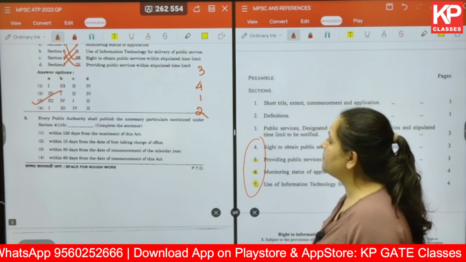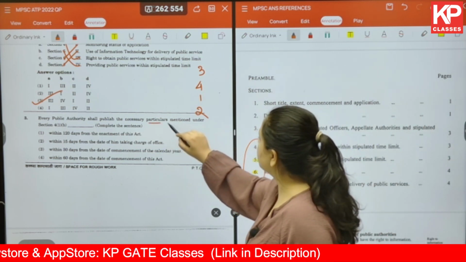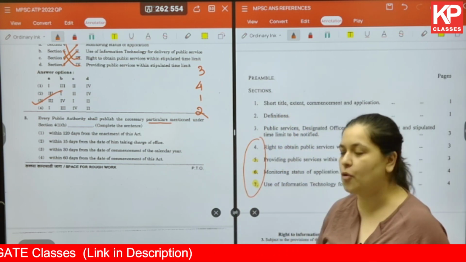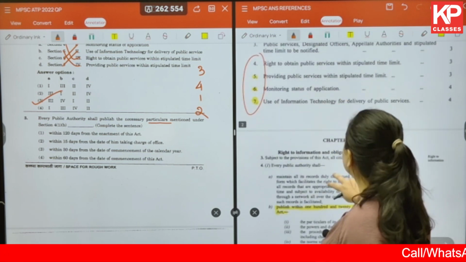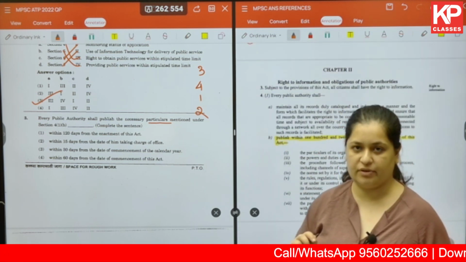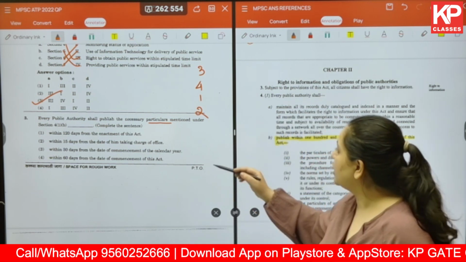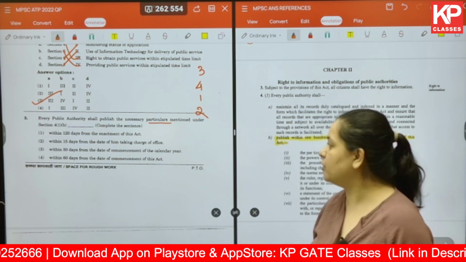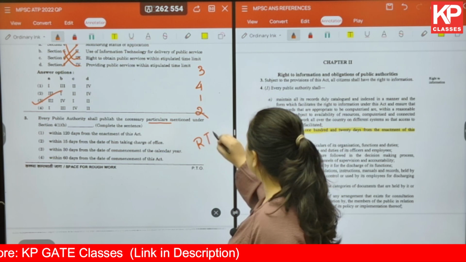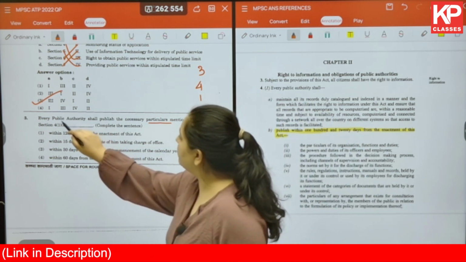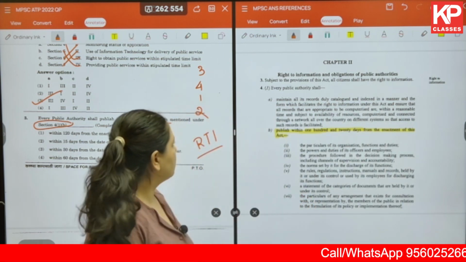The next question is, every public authority shall publish the necessary particulars mentioned under section 4(1)(b), and you have to complete the sentence. Here you can observe that the name of the act is not given to you. So you should be so thorough with your acts and policies that you already know what act we are talking about over here. In this particular case, we are talking about RTI. And as already given in the question, we are talking about section 4(1). Let us have a look at the document.